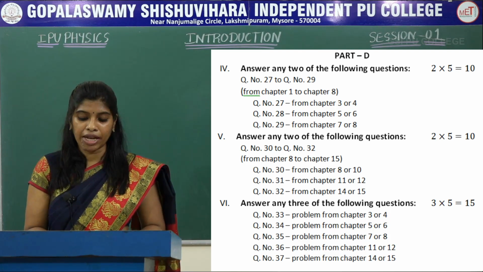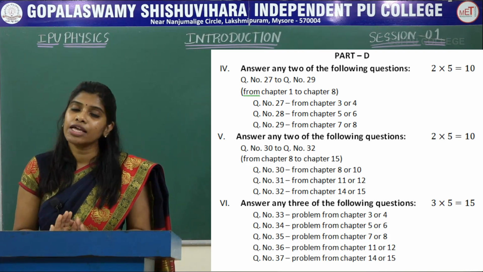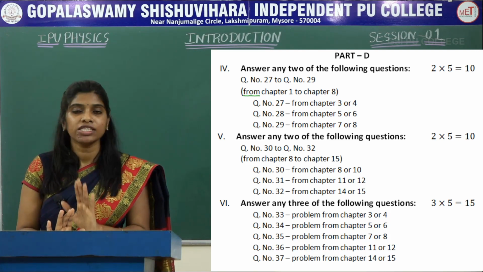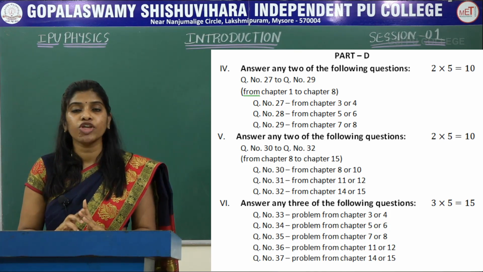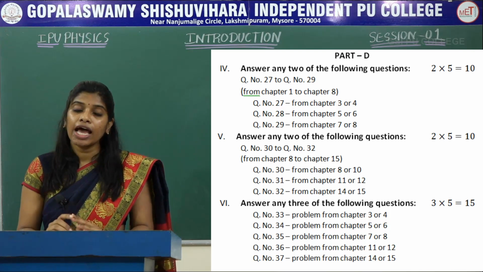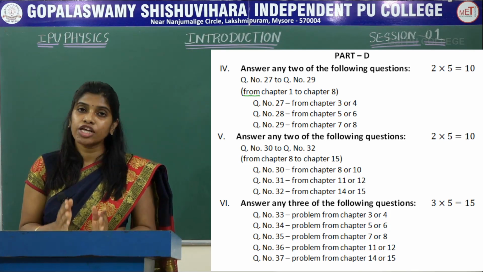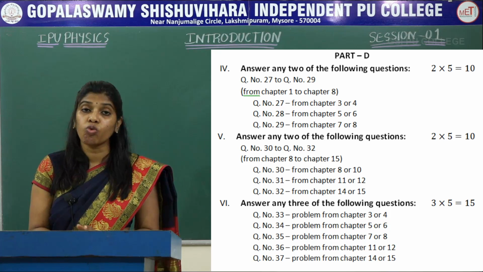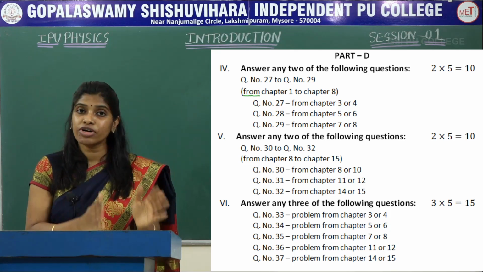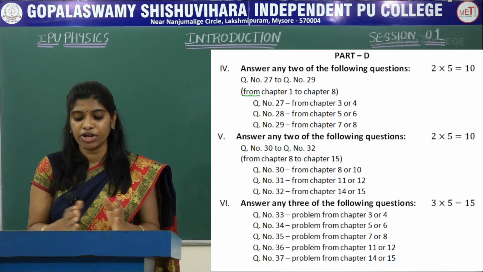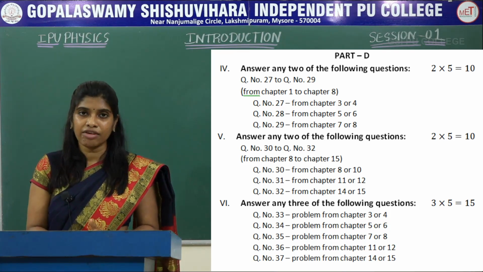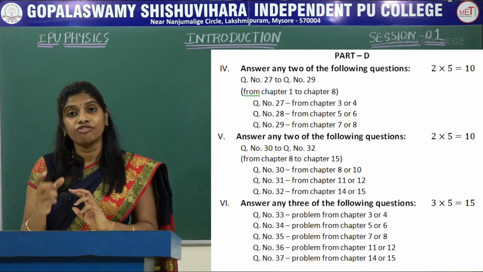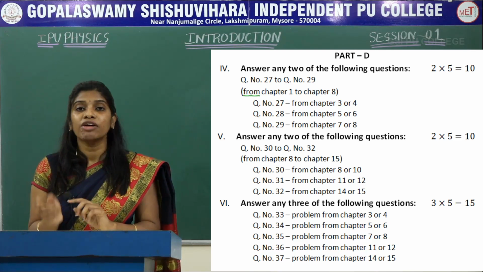Coming to the fourth main, this main is for 5 marks. Each question carries 5 marks in this main, and there will be 3 questions. Out of 3 you have to answer 2 questions, and in the fourth main the questions will be from chapter 1 to chapter 8. That is, the first part of the textbook questions will be there in this main. And for the question number 27, you can also guess which question will be from which chapter.